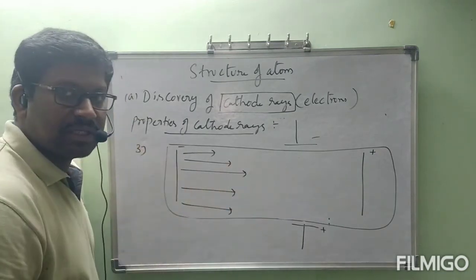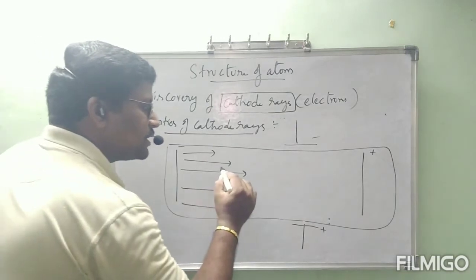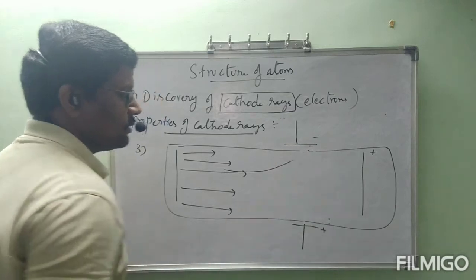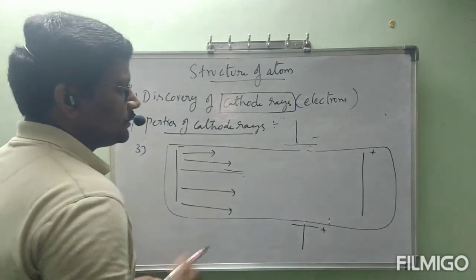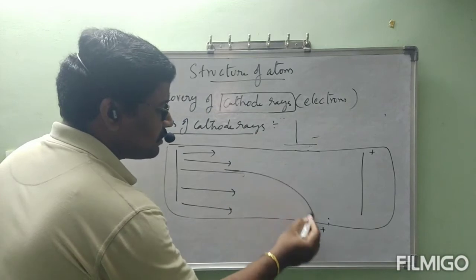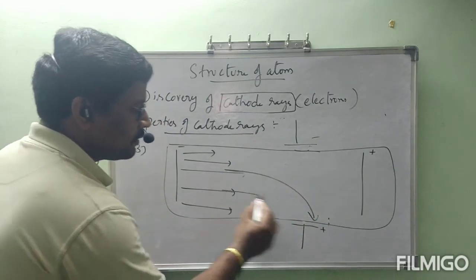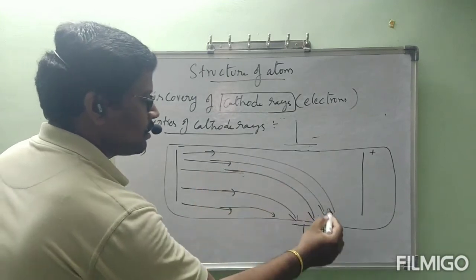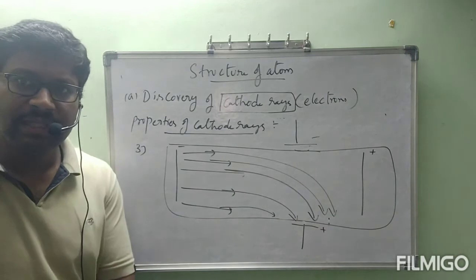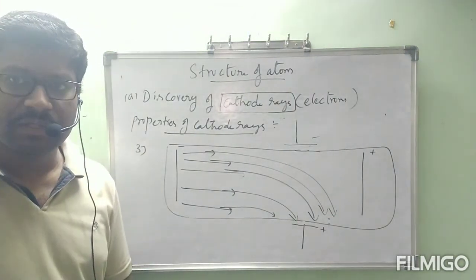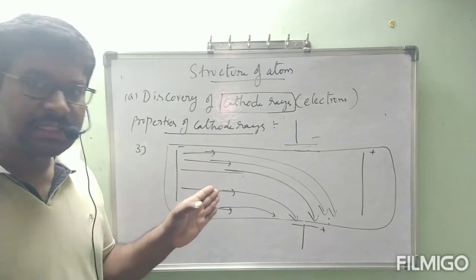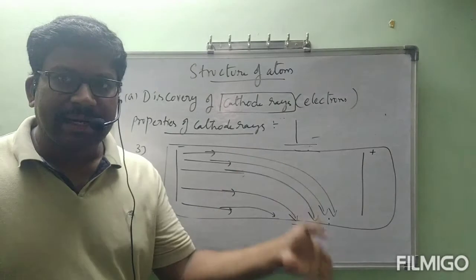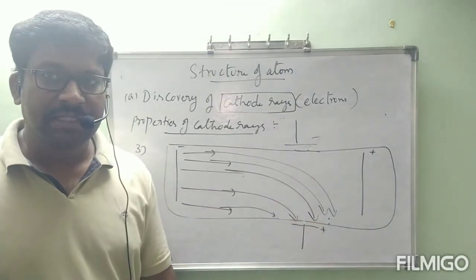In the path of cathode rays, if you apply an electric field, these cathode rays are deflected towards the positive charge plate. Sorry, this is the negative charge plate. Why are these deflected towards the positive charge plate? Because these particles contain negative charge. They will be attracted towards the positive charge plate. That is happening in the presence of an electric field.